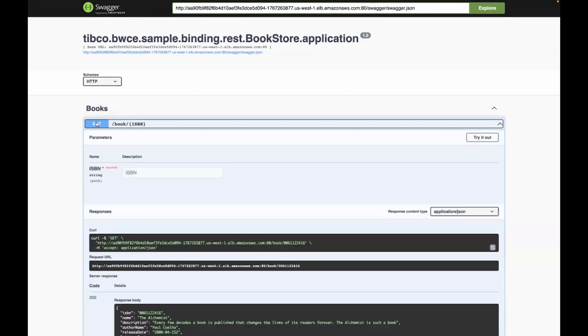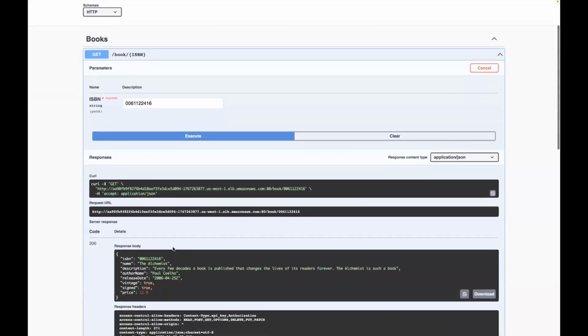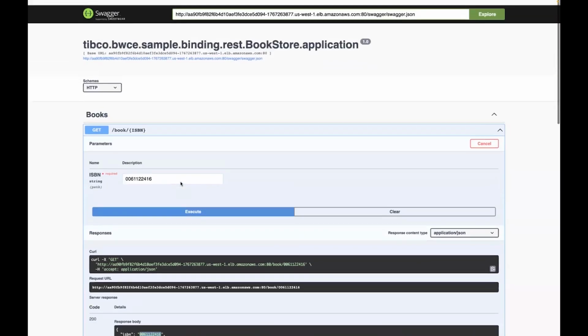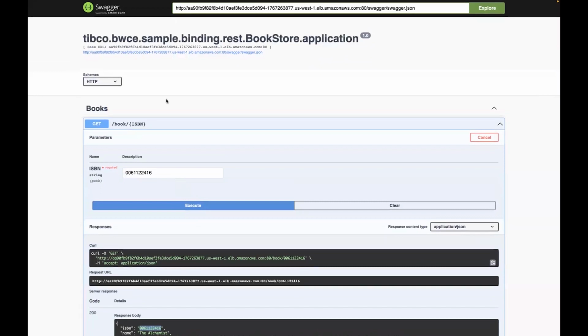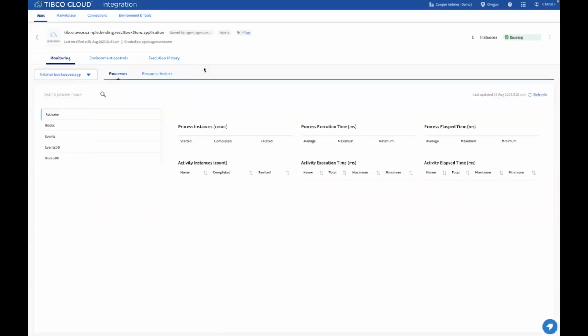Let me execute this. Let me provide the correct ISBN value. Upon execution, it will show details of that specific book associated with this particular ISBN number. Now, let's switch to the TCI dashboard to see the monitoring stats. Let me open this application.